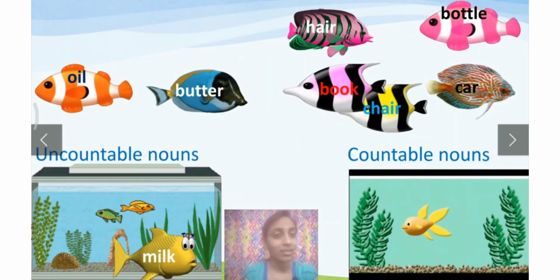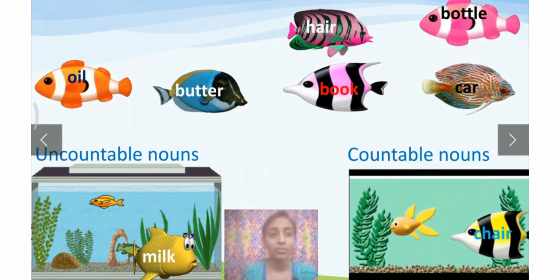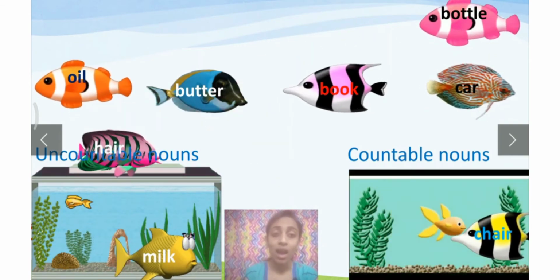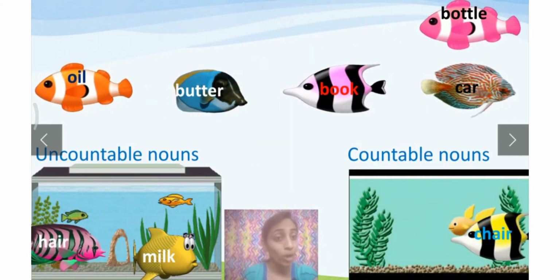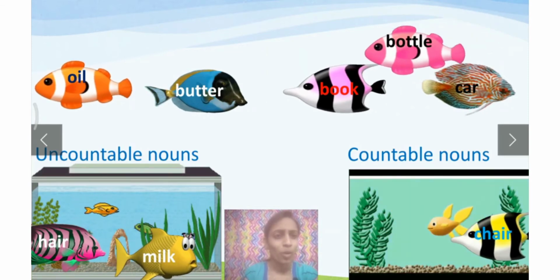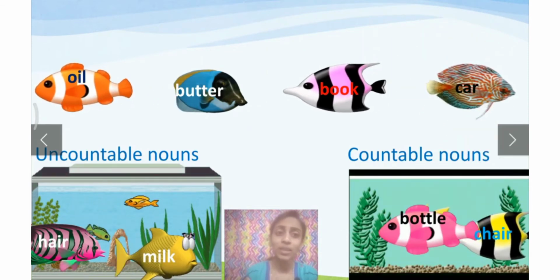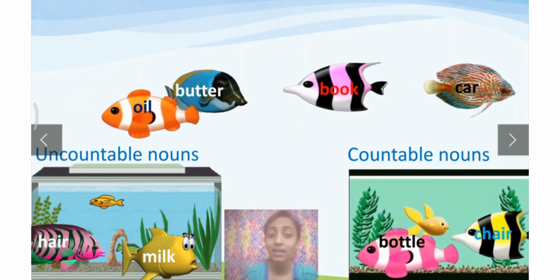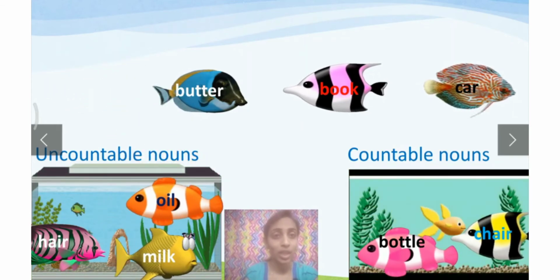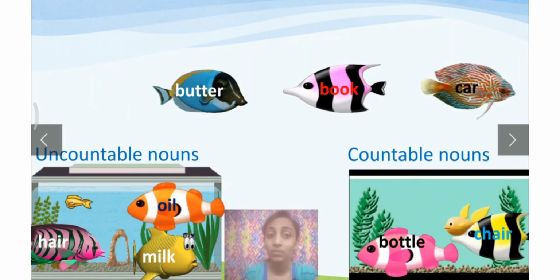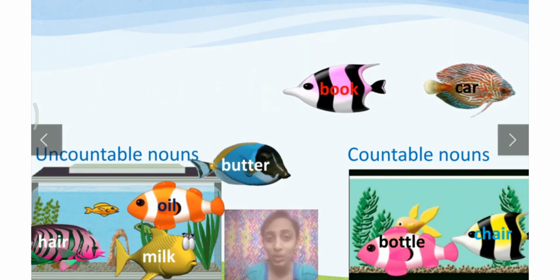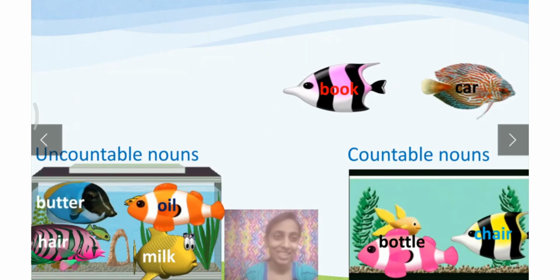Now, chair. It is a countable noun. Beautiful. Hair. Hair is an uncountable noun. Bottle. Bottle is a countable noun. Oil. Oil is an uncountable noun. Good. Butter. Butter is also an uncountable noun, right?